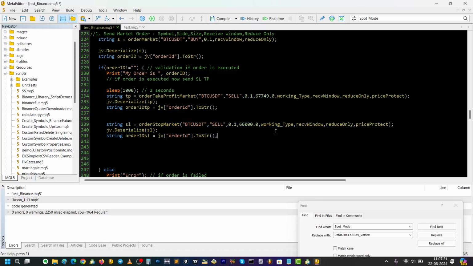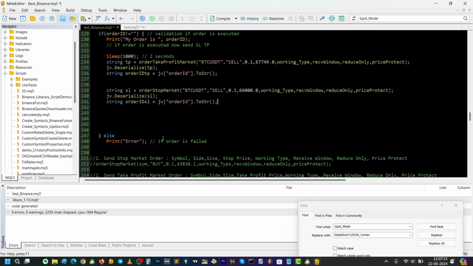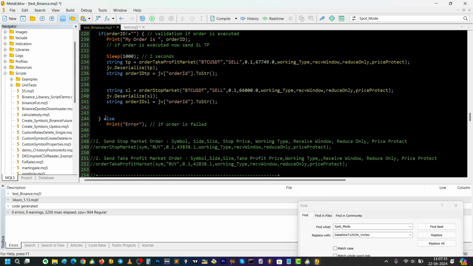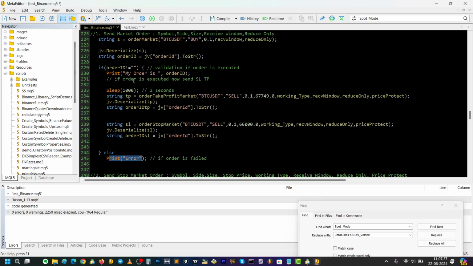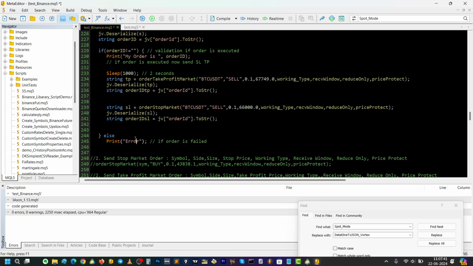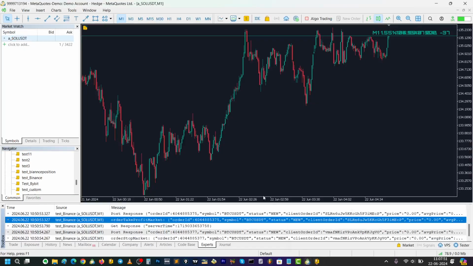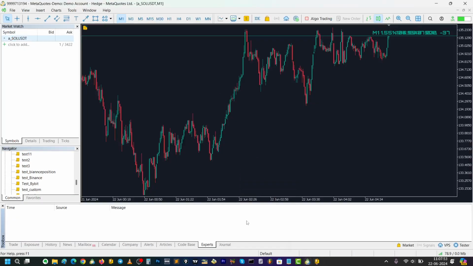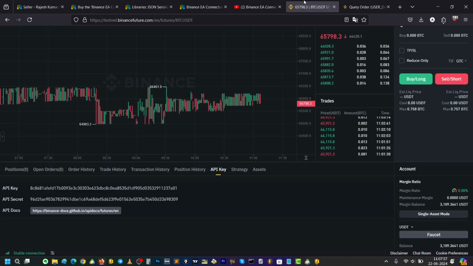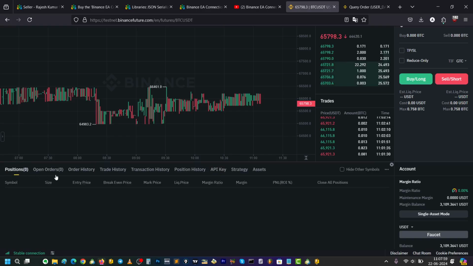Here you can see, and once we are closing it, else print error if order ID is empty. Okay, it means we have some error, so it prints error. Okay, so as you can see, I can compile this code, and I go to this terminal, and before that I'm going to show you this. Here we don't have any open position or orders.